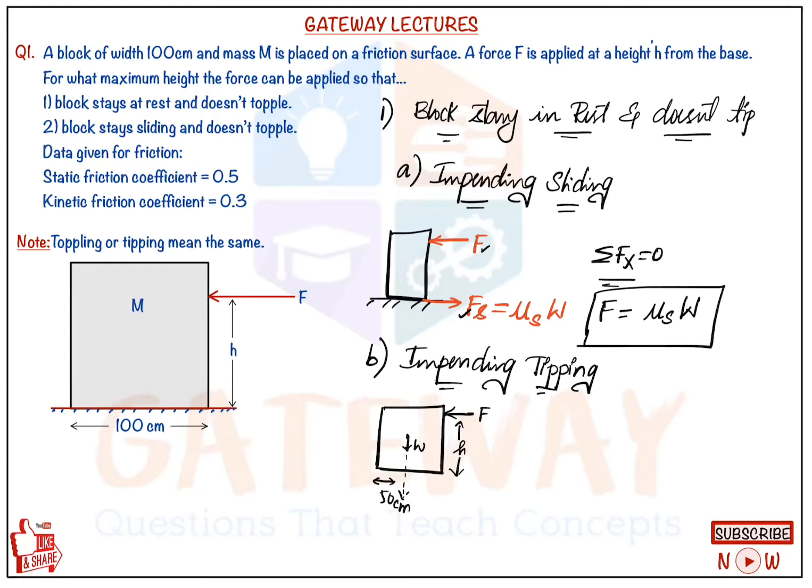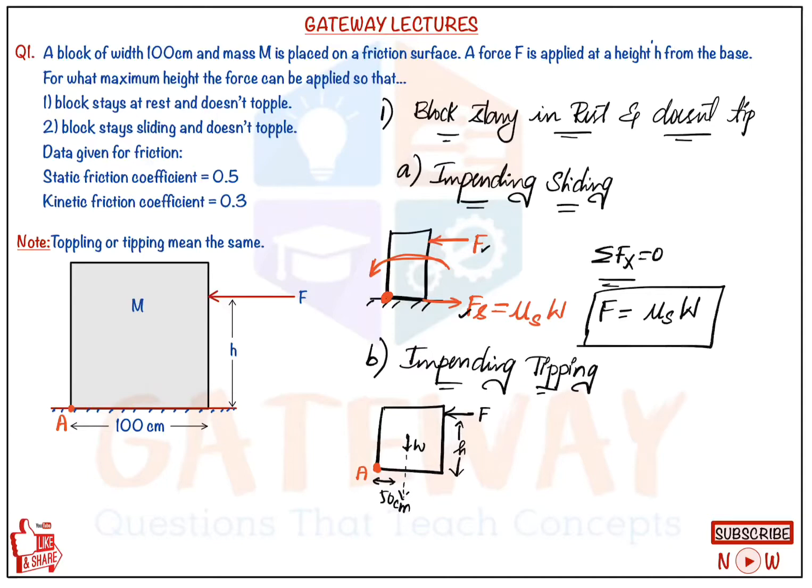Whenever we say tipping, the block is set to tip. It starts to move about this point, an important point, which we name A. So the block tips about the point A. We need to take the moment about point A equal to 0.